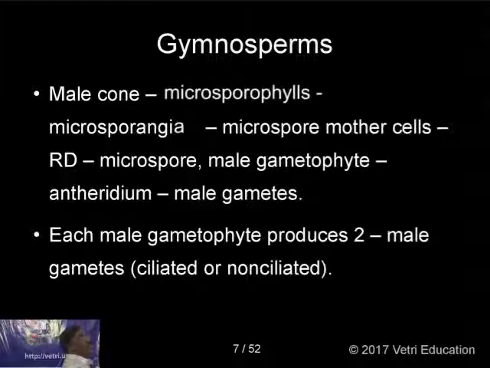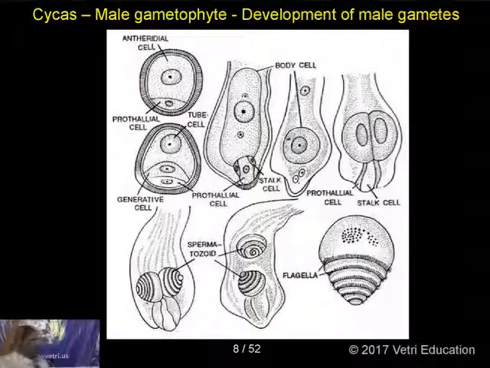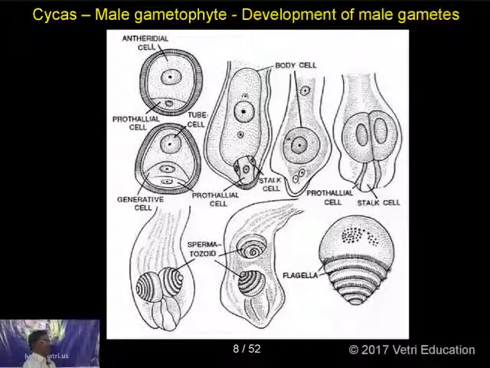Next we will see the structures. This is the structure of Cycas, where you can find a microspore, and microspore germination takes place and gives two male gametes. These two male gametes have flagella. It is a top-shaped structure with rings of flagella. It is the biggest male gamete in the plant kingdom. The biggest male gamete in the plant kingdom is that of Cycas.